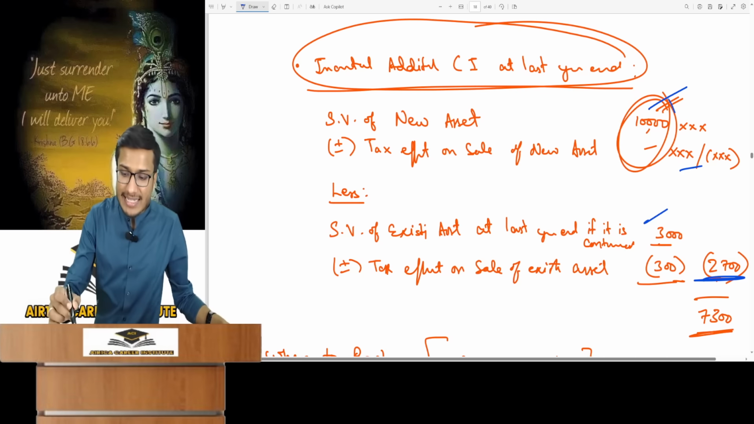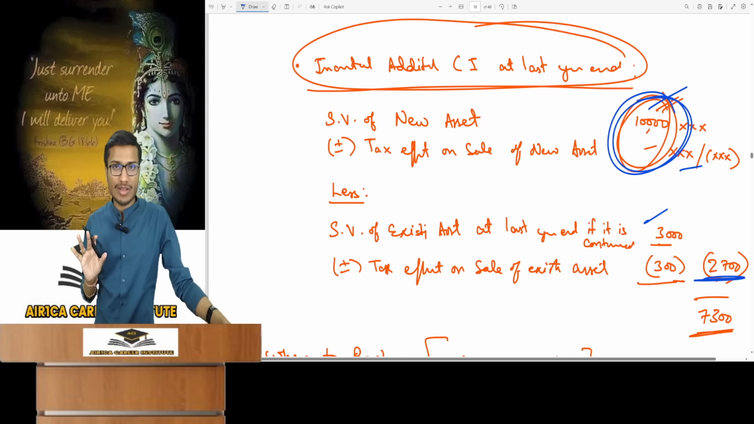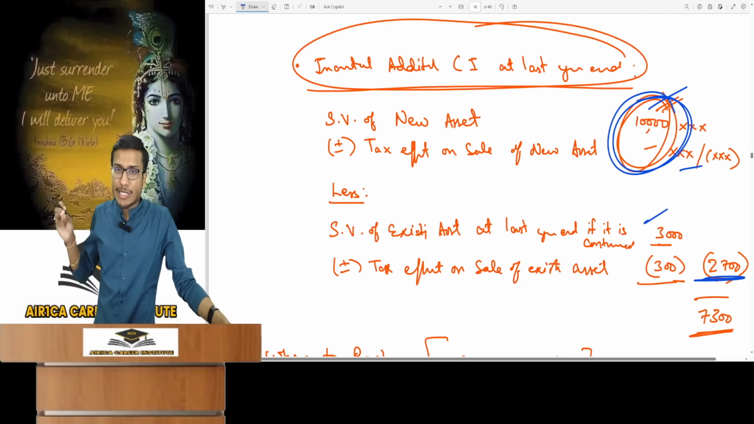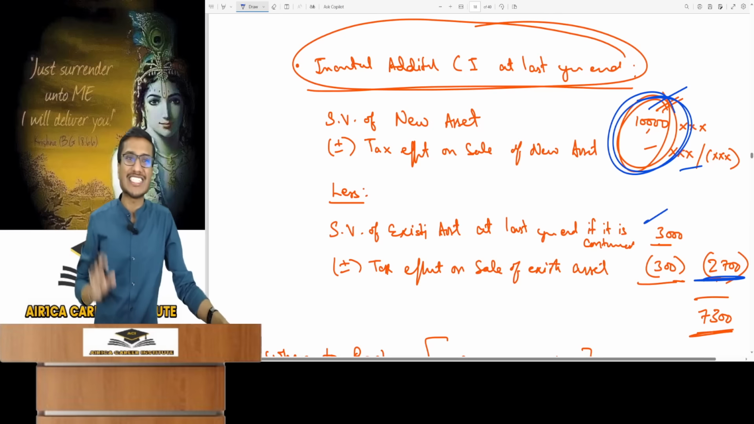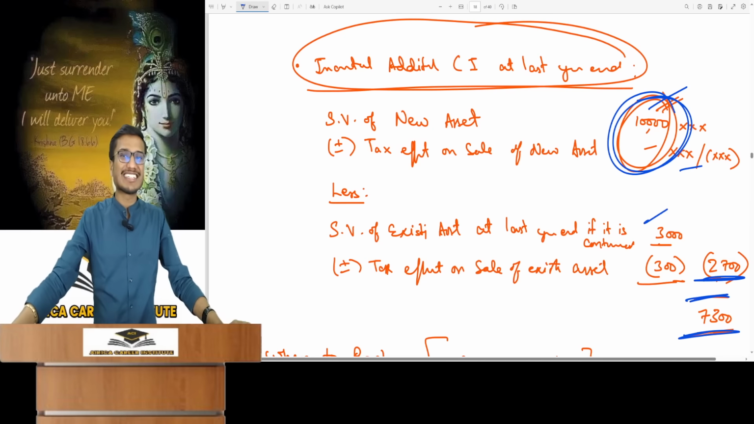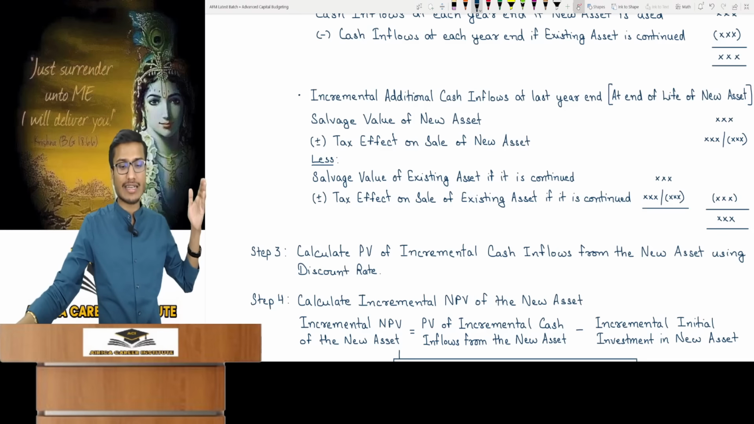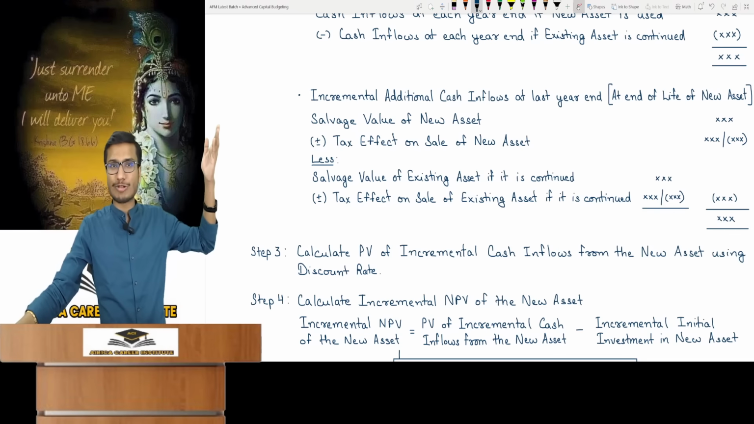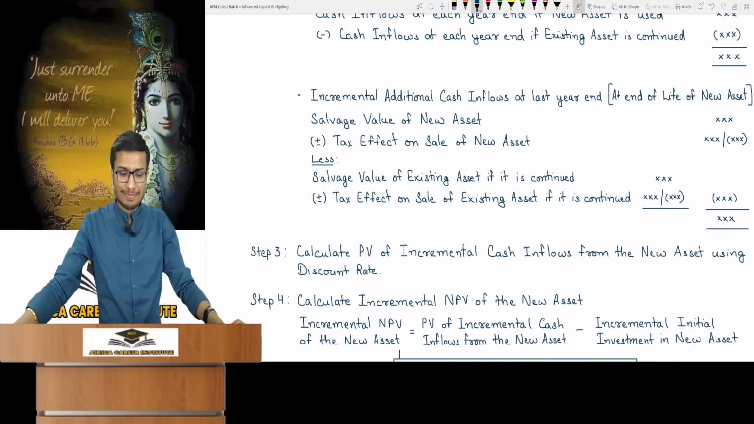So you would earn a net of 10,000 by selling the new asset. But if the old asset had continued, there would still have been a cash inflow of 2,700 in the last year. So the incremental amount is 7,300. Got the point? That's all. Keep this in mind. Typically, questions aren't this detailed and are concluded here.